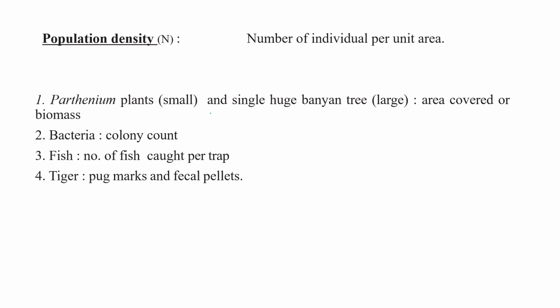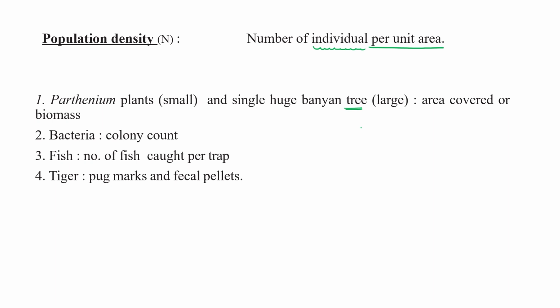Now, what is population density? Population density means the number of individuals per unit area. Like Parthenium, the name of a very small plant, and a single huge banyan tree, which is larger.